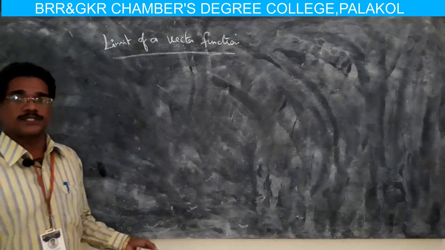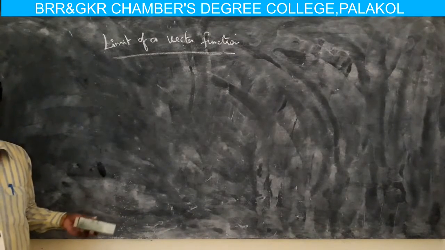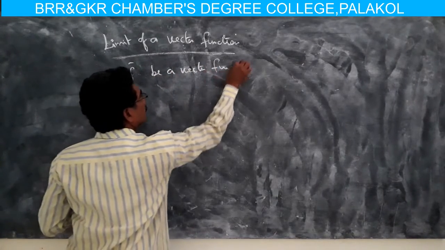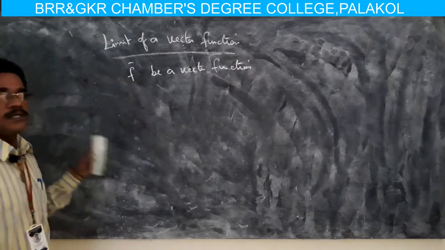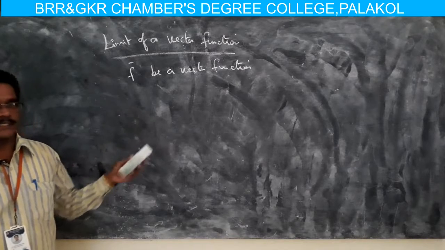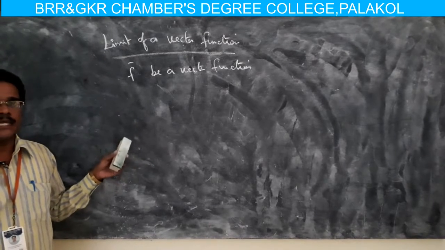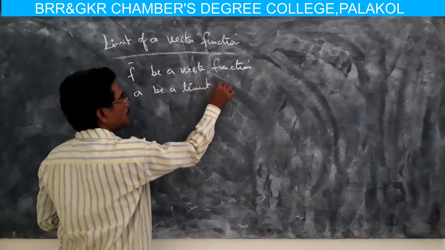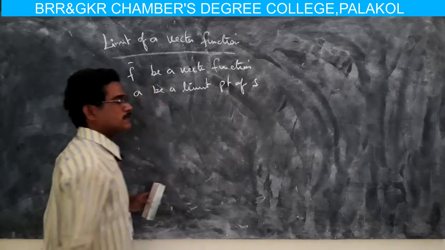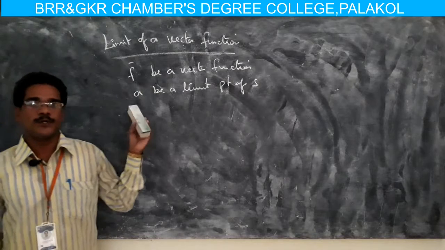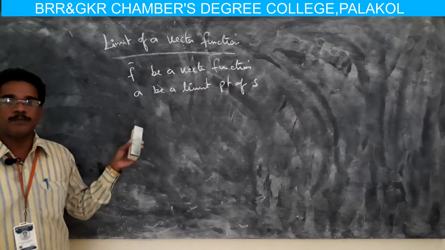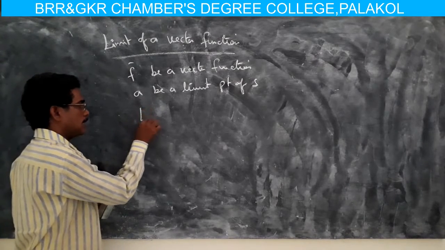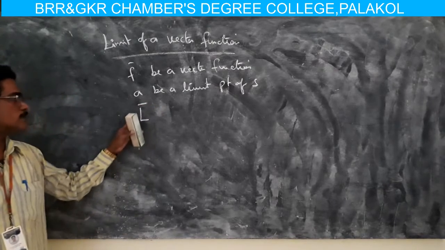Suppose f bar is a vector function with domain S, and A is a limit point of S. A vector L bar, suppose capital L bar, so vector is indicated by the bar.